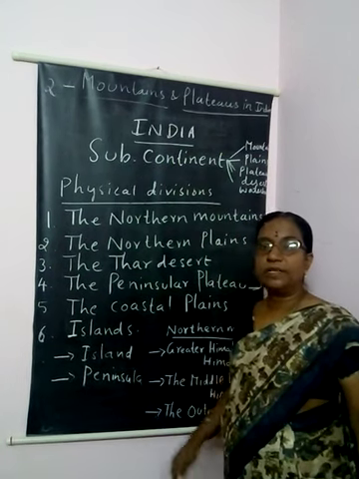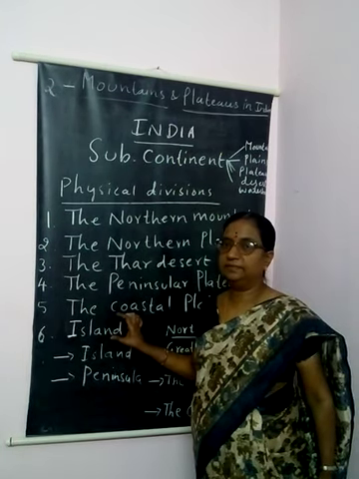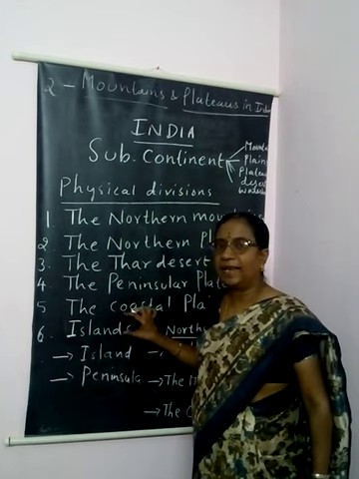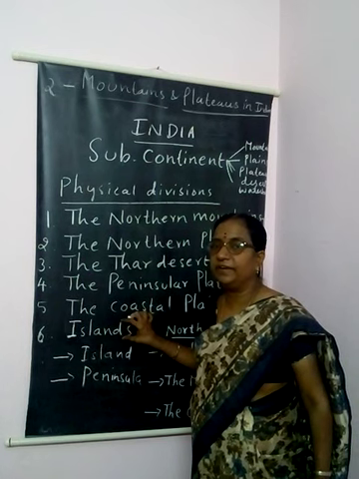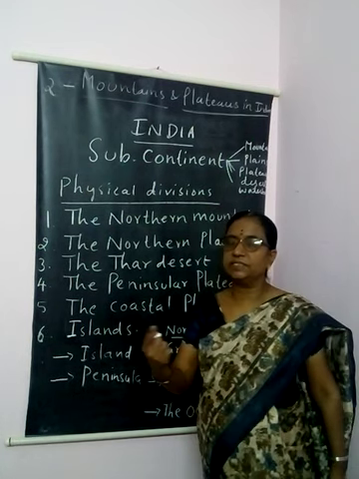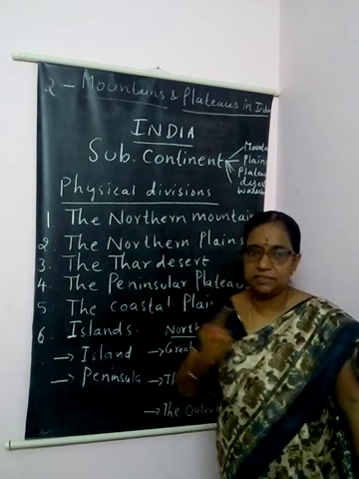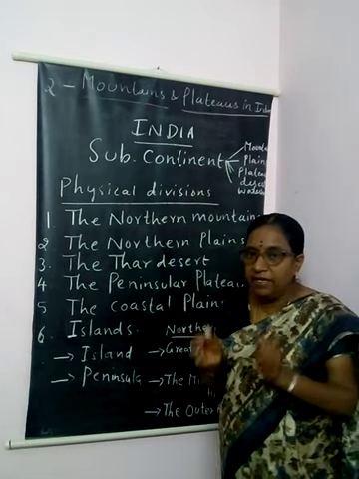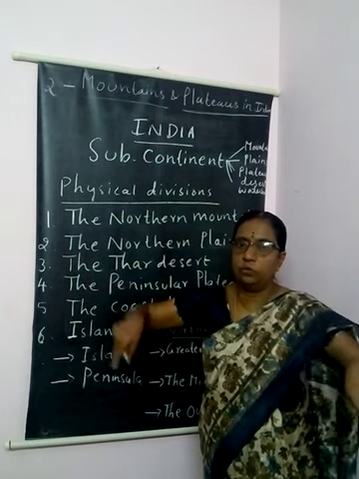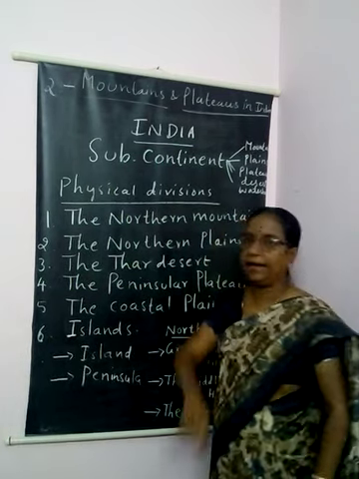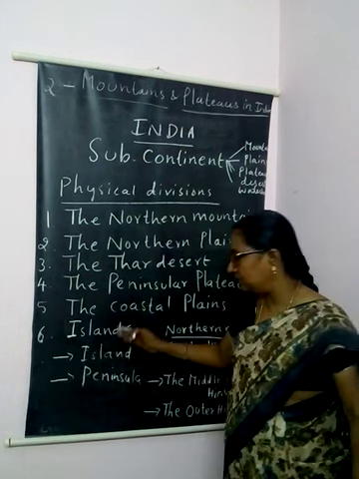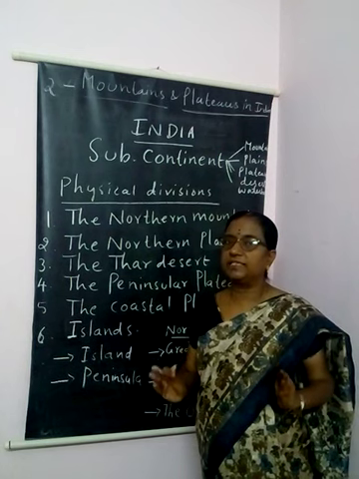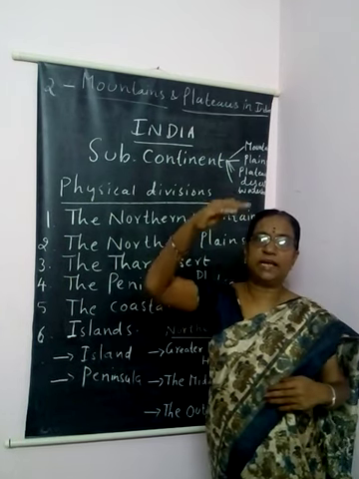Island. What is the meaning of island? An island is a land which is covered on the sides by water. In the middle this land will be there and around it water. So that is called an island. Next one is peninsula. What is peninsula? 3 sides water, 1 side land.